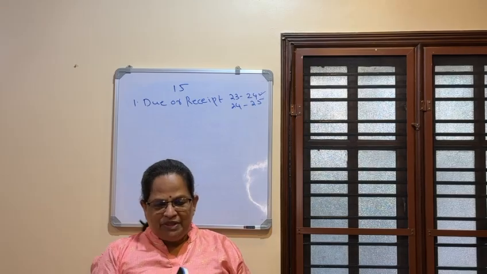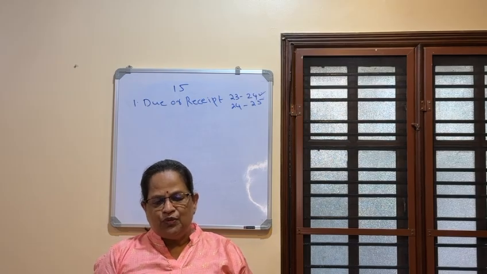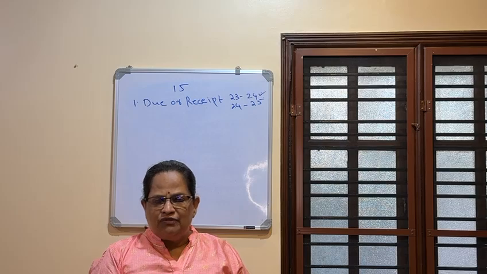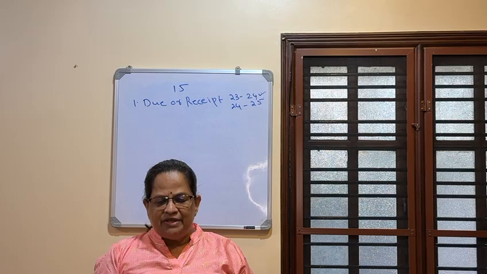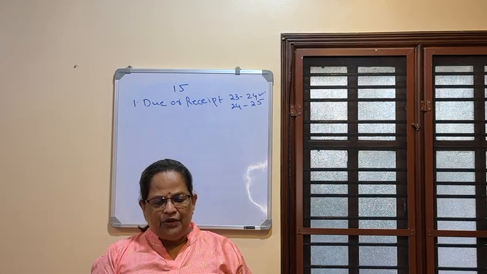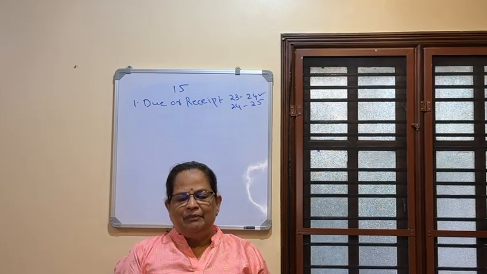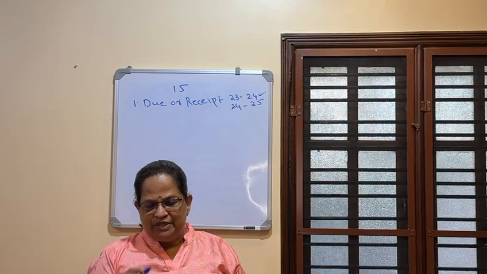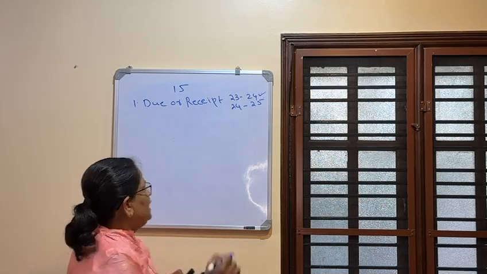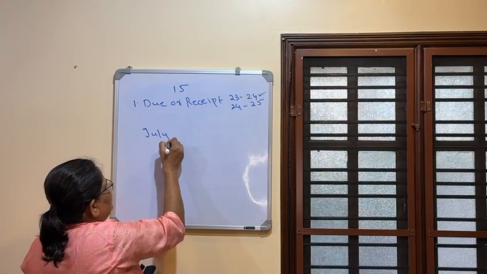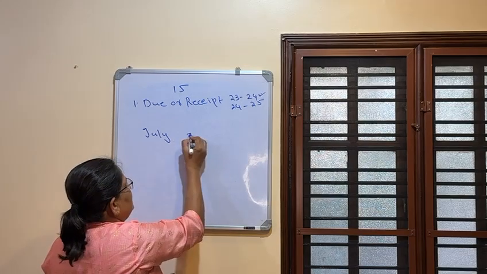First problem we will do. Mr. V joined a job on July 15, 2024 on a monthly salary of rupees 40,000. So you have to remember he will get only half month salary for July, including allowances. Find out his taxable salary if he receives salary on the last day of the month and on the first day of the next month. Last day of the month means July 31st. We will calculate taxable salary of Mr. V for the assessment year 25-26 if salary falls due on the last day of the month. So July half salary will be paid on July 31st. You will get 20,000.